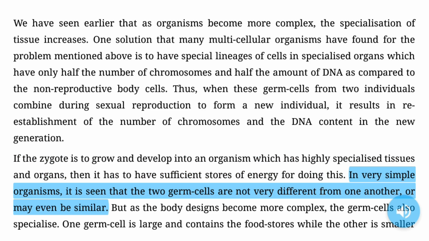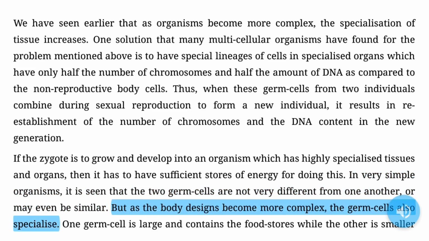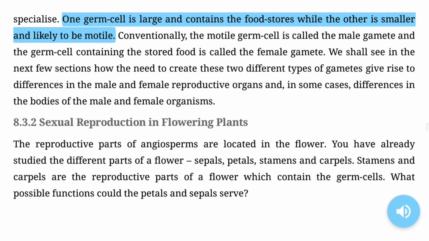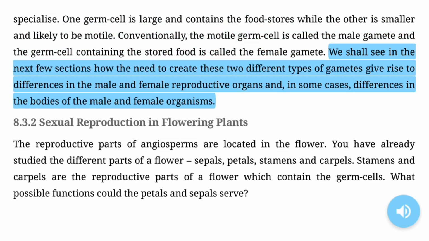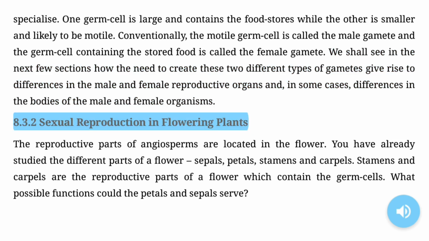In very simple organisms, it is seen that the two germ cells are not very different from one another, or may even be similar. But as the body designs become more complex, the germ cells also specialize. One germ cell is large and contains the food stores, while the other is smaller and likely to be motile. Conventionally, the motile germ cell is called the male gamete and the germ cell containing the stored food is called the female gamete. We shall see in the next few sections how the need to create these two different types of gametes gives rise to differences in the male and female reproductive organs, and, in some cases, differences in the bodies of the male and female organisms.